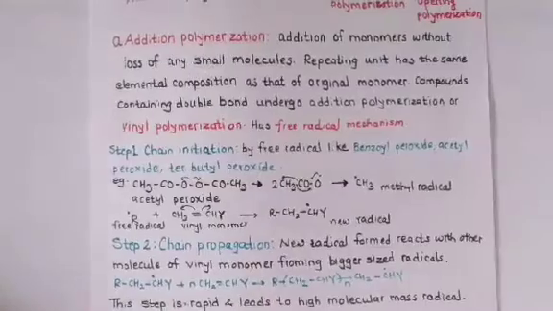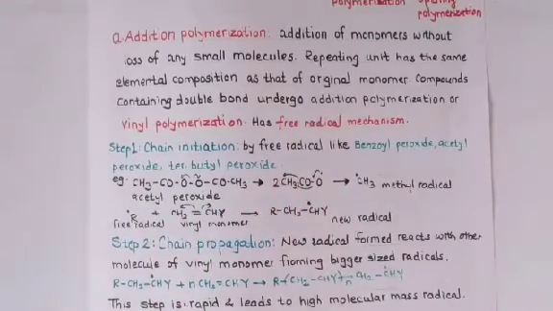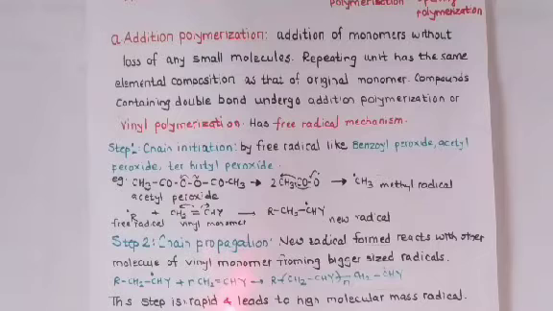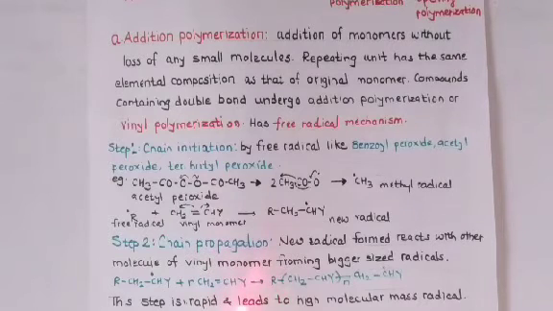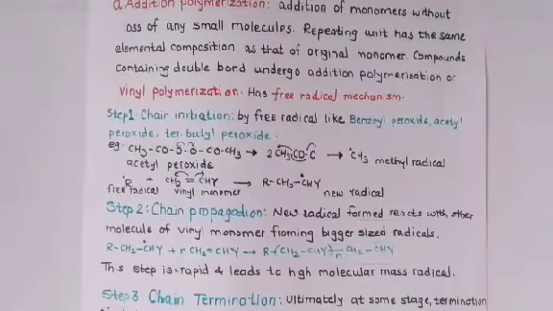This new radical reacts with the other vinyl monomers. You can see RCH2CHY, which is a new radical formed in the chain initiation step, reacts with the vinyl monomers, and then it forms a chain. Here, n times means the number of molecules that get joined. This step is rapid and leads to a high molecular mass radical.